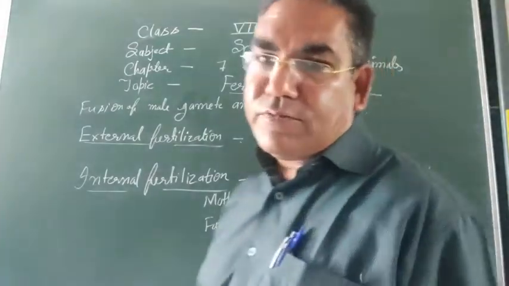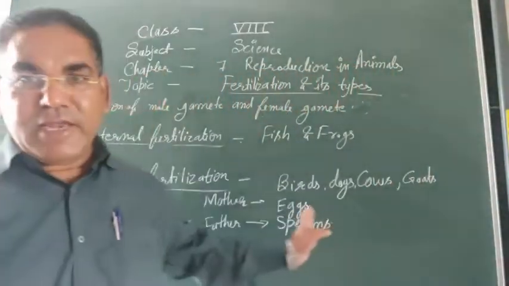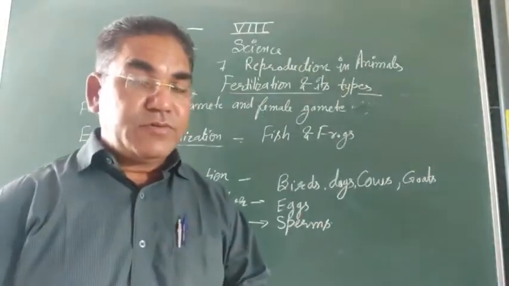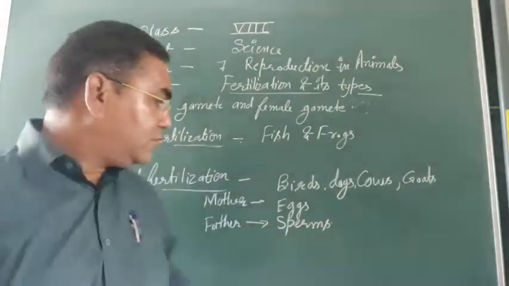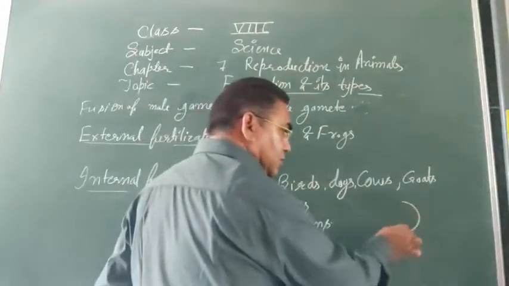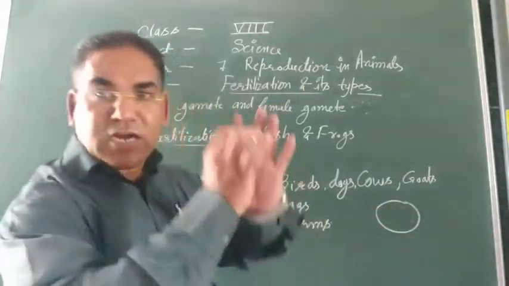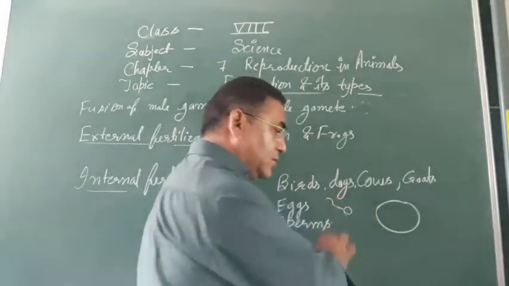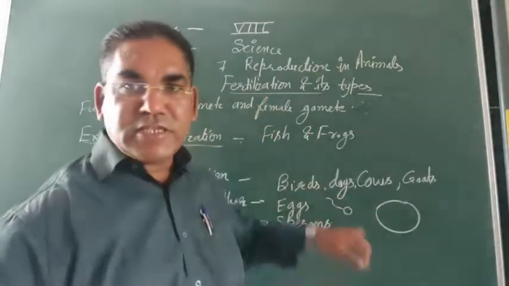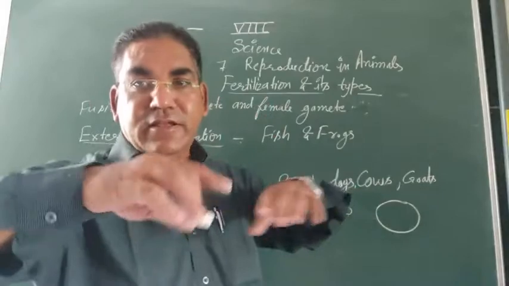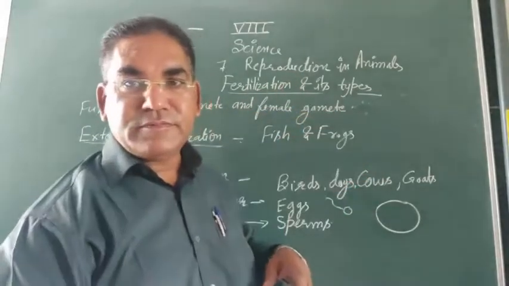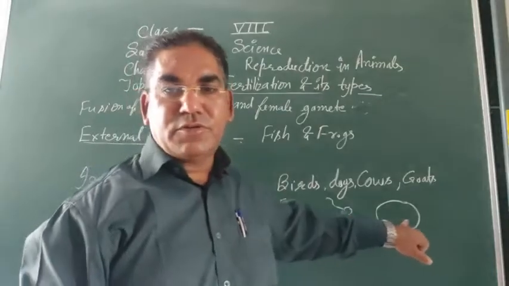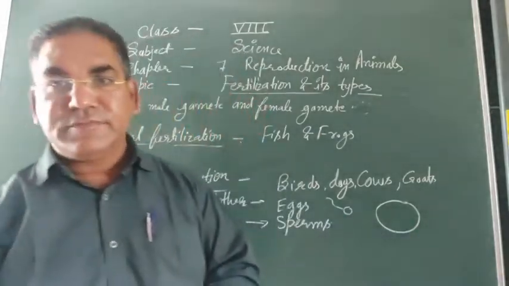The fusion of male and female gametes, the meeting of them. The egg is larger in size. Sperms are smaller in size, and a sperm has a tail for swimming movement. So the sperm start to move to reach the egg.